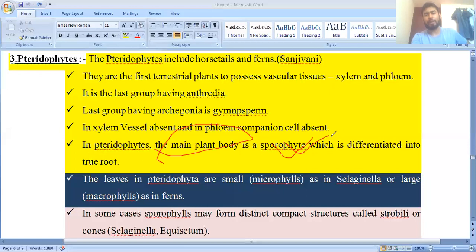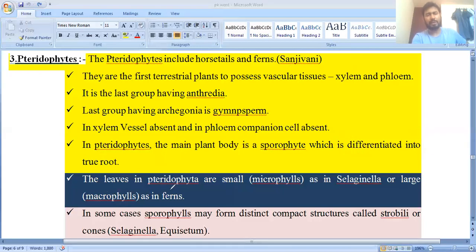The dominant plant body is the sporophyte, which is differentiated into root. If you have already seen algae and bryophyta, both have a thallus-like structure, meaning the plant body is not differentiated into root, stem, and leaf. But in the case of Pteridophyta, differentiation takes place into root, stem, and leaf. So this is what is given about the Pteridophyta.